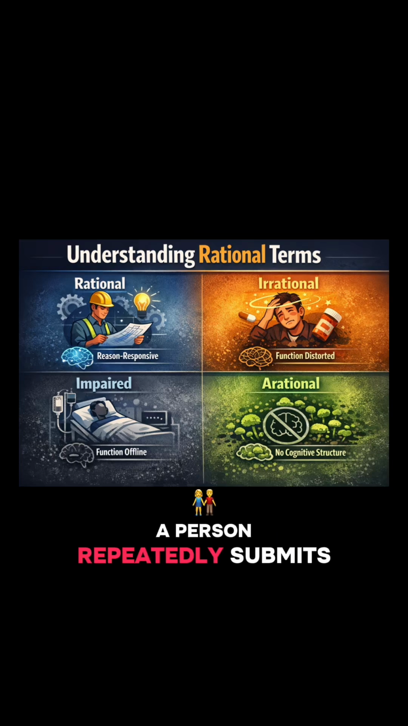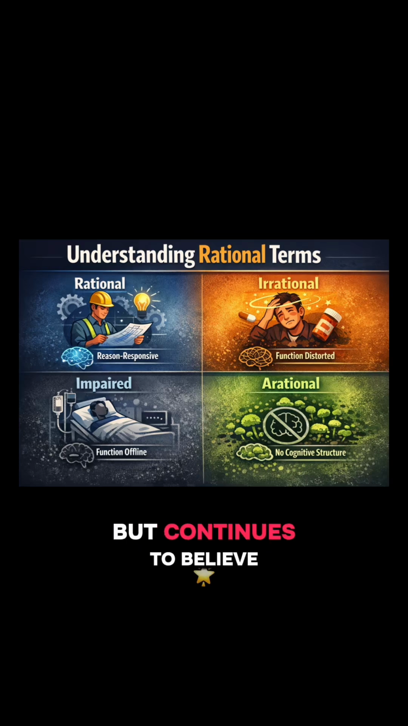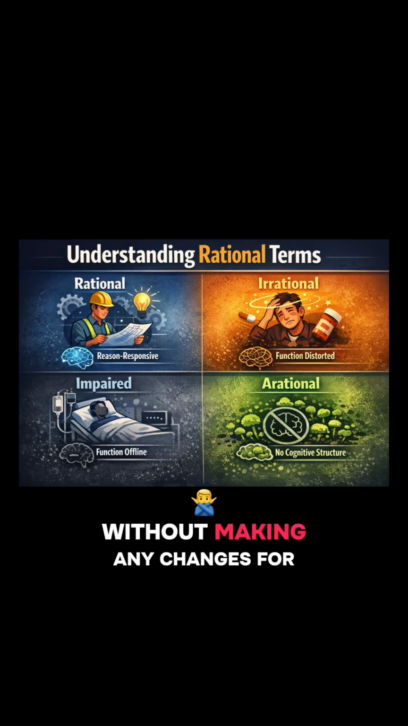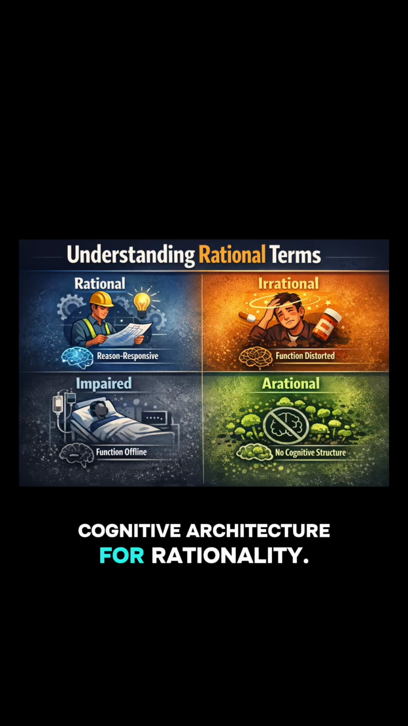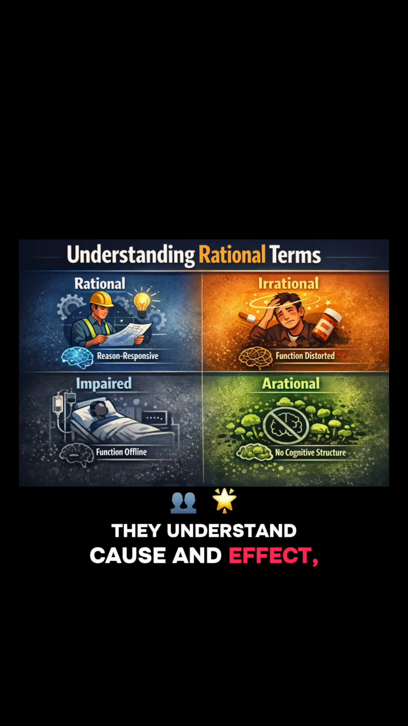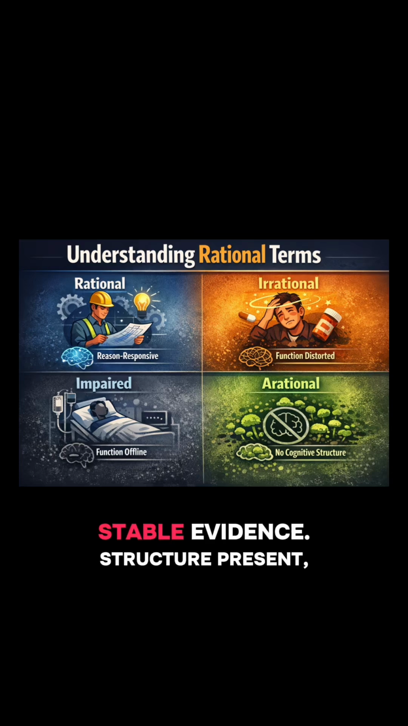A person repeatedly submits the same flawed code to a compiler, receives the same error message each time, but continues to believe that this time it will work without making any changes, with defeating priors. It has not shown to be correct in other matters of compiler error. They possess the full cognitive architecture for rationality. They understand cause and effect, they can read the error message, and they know how compilers work, but they fail to update their belief or behavior in response to clear, stable evidence.